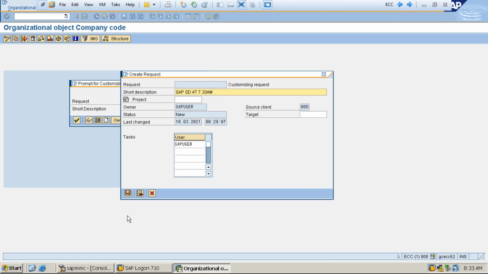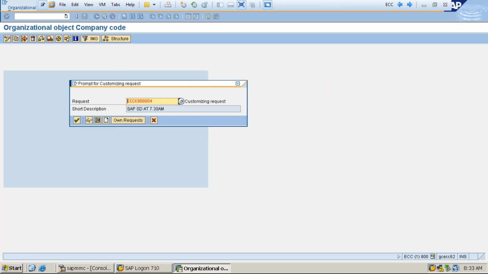In future, if you want to check the transport requests we have created, I'll show you the case also. That time we can remember. That's why I'm using it. I saved it. Could you see? Before it was 2. Now it's 4.